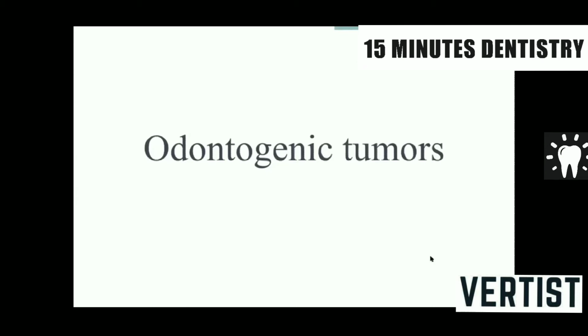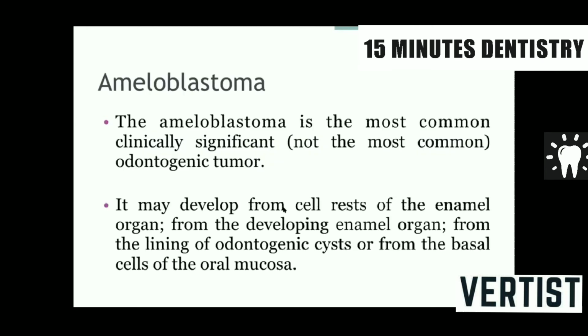And when both enamel organ, dental papilla and dental follicle are involved in formation of the tumor, it is called a mixed type of tumor. So there is a classification given in Schaeffer's, that is the modified WHO classification of 2017. So students must refer to that classification. Usually the question asked is, classify odontogenic tumors and discuss one of the tumors. Commonly ameloblastoma, AOT or CEOT or odontome, rarely ameloblastic fibroma or some other tumor.